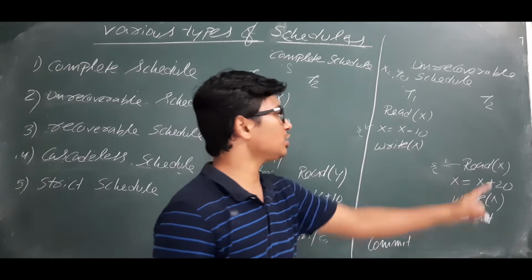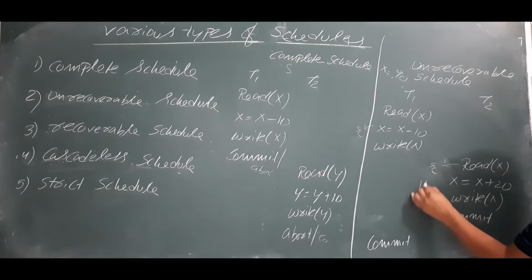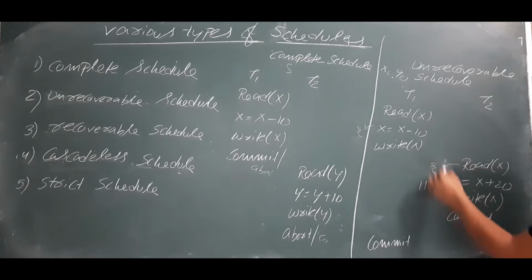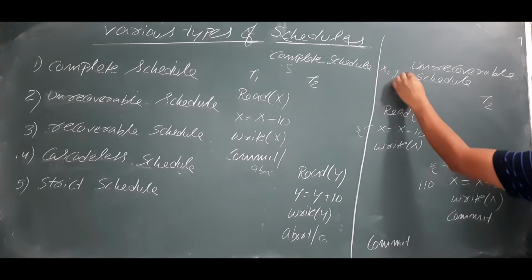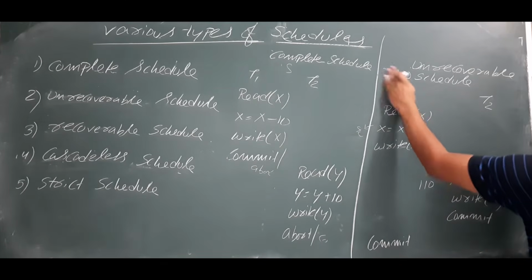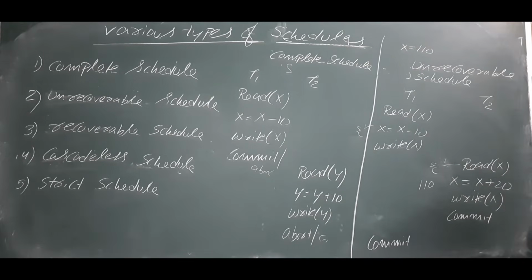Now x is equal to x plus 20, so it will be updated as 110. Write of x, it is saved temporarily as 110. Now you perform the commit, so x equal to 110 will be permanently stored in the database. Till now it is okay.